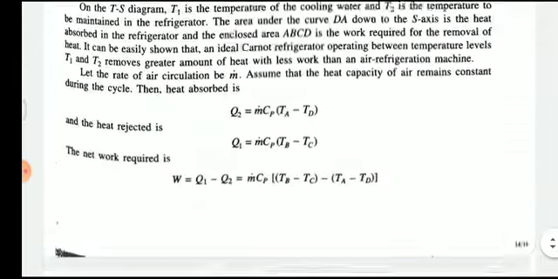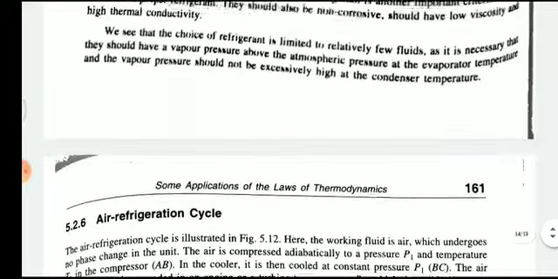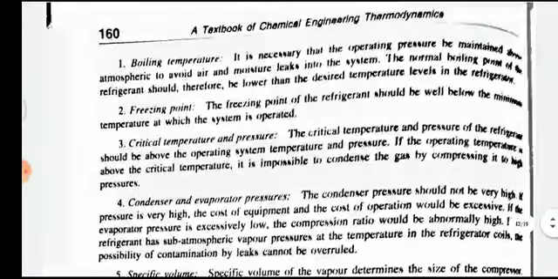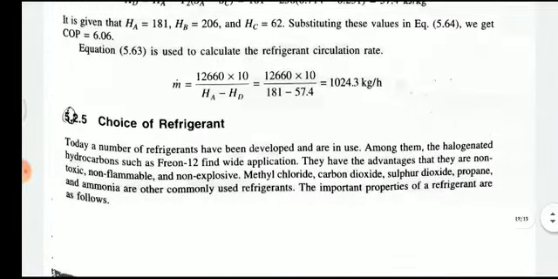Now the next point is the choice of refrigerant. Which type of refrigerant we have to choose for the desired operation.